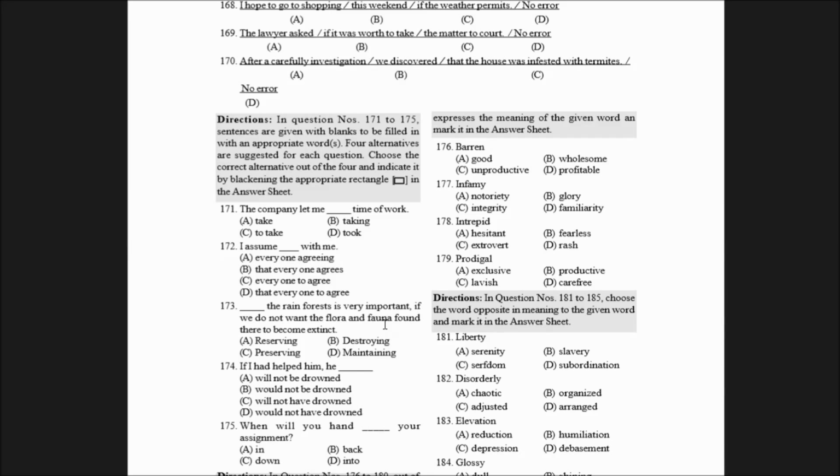It lets me take time off work. There are some other causative verbs, for example, have, make. I had my hair cut, so I made that happen. That's a causative verb. Let's move on to the next question.